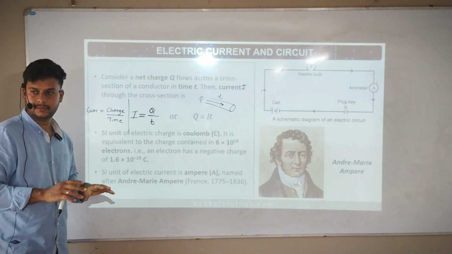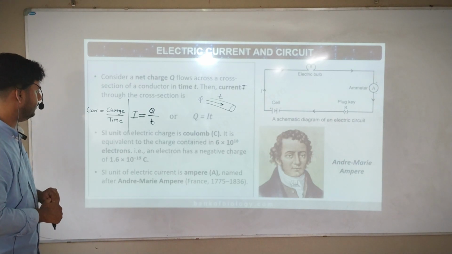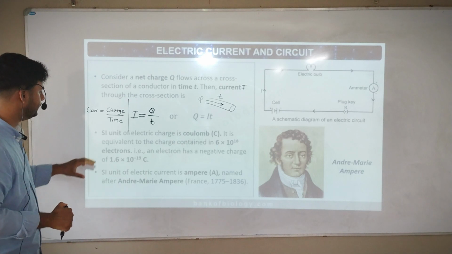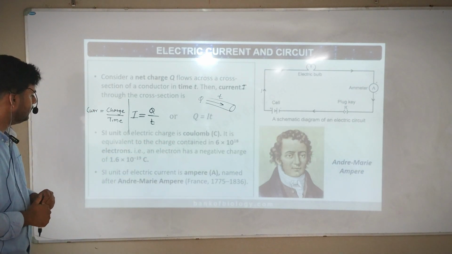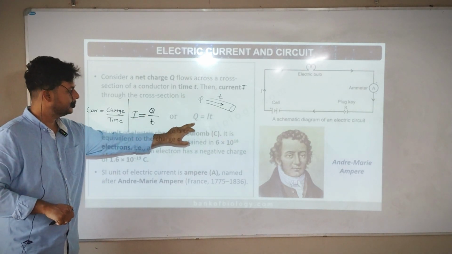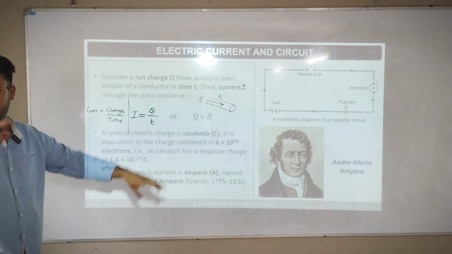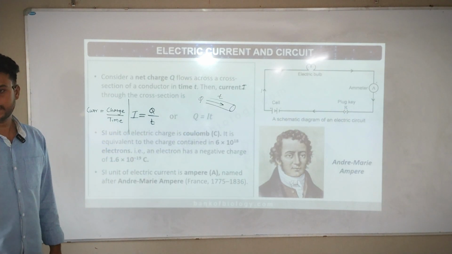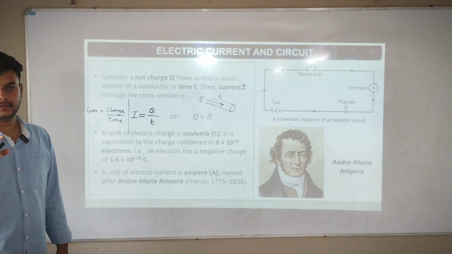Next, the SI unit of electric charge is coulomb. It is equivalent to the charge. If I measure electric charge Q, where Q is equal to IT, I will measure it in coulombs: 5 coulomb, 10 coulomb. Q is measured in coulombs.